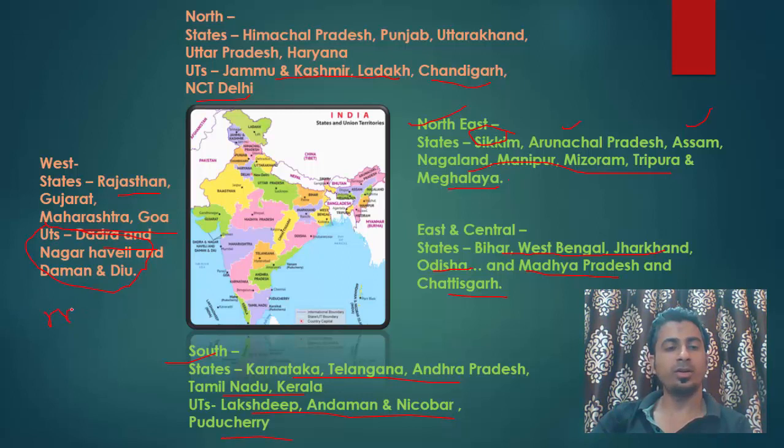So you need to know all these current affairs so that you know how many states and UTs we have. So we have got 28 states and 8 union territories as of now. Last year we had only 7 UTs. So now we have got 8.